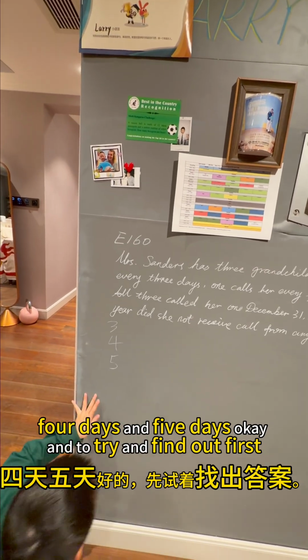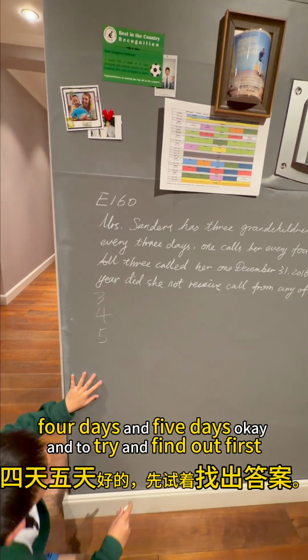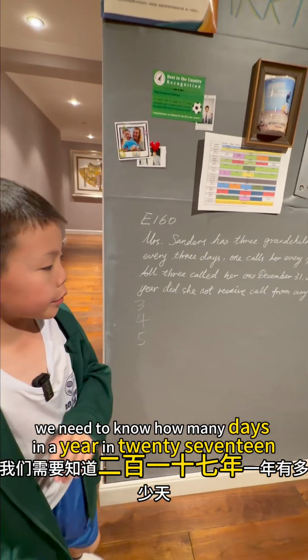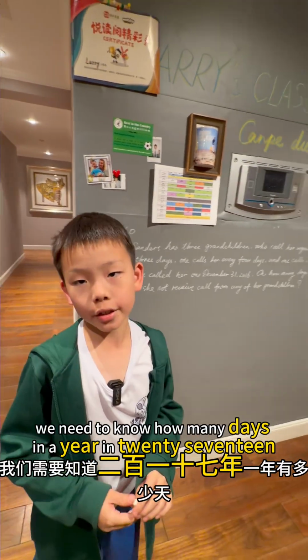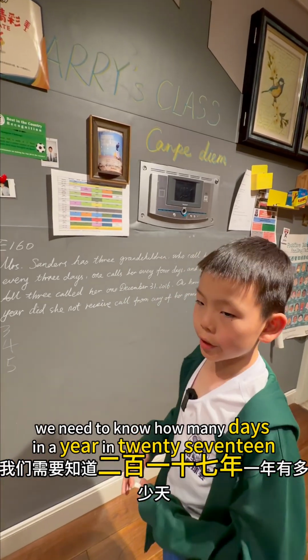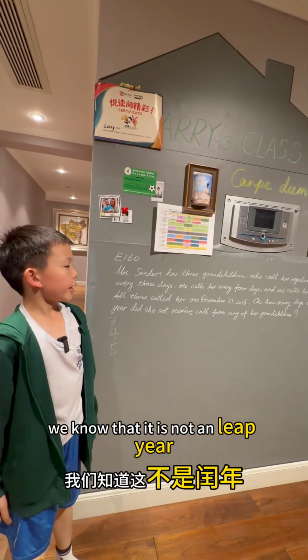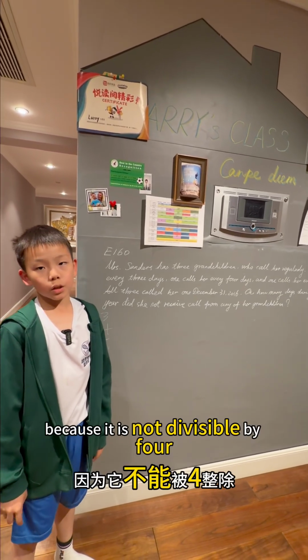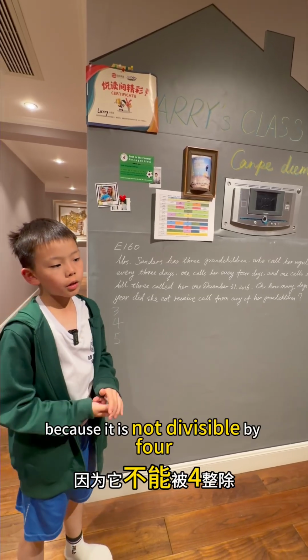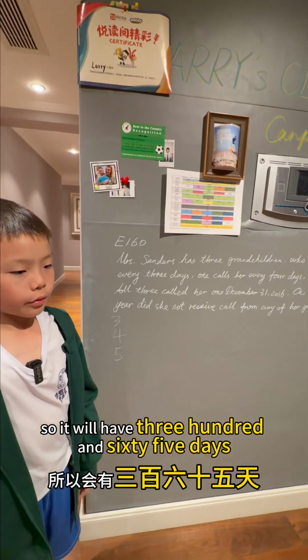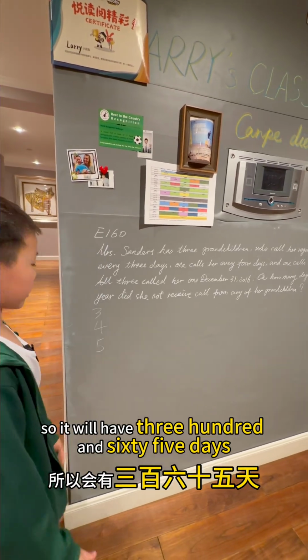To find out, first we need to know how many days are in 2017. We know it is not a leap year because it is not divisible by 4, so it will have 365 days.